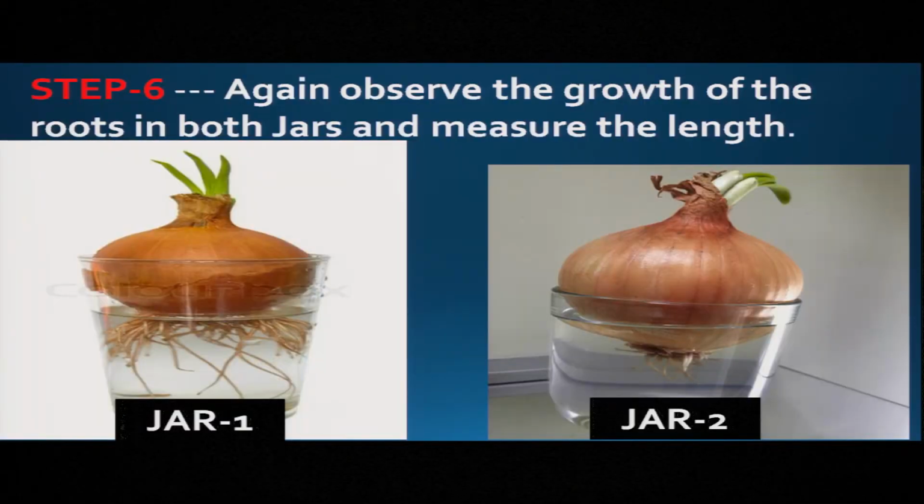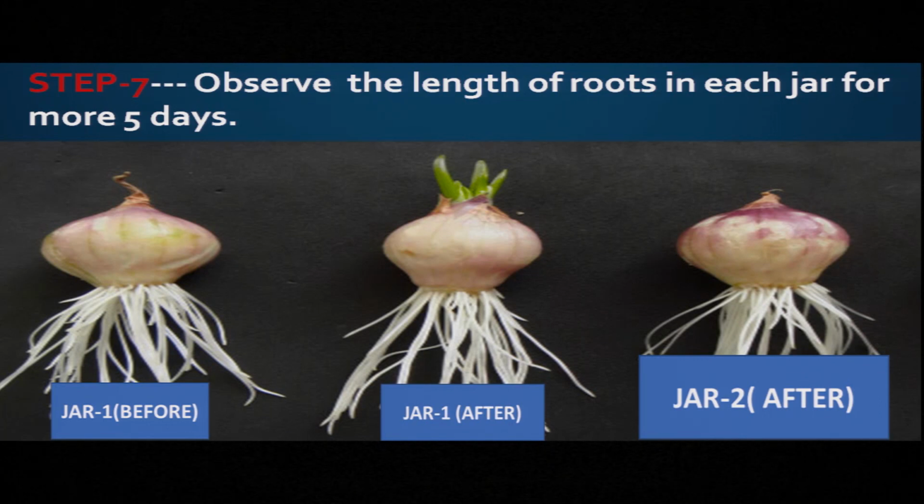Again, you place them in the respective jars, observe the growth of the roots in both jars and measure the length. Look at the picture, you have to do it in the same way. Now listen, this is my experiment or observation. What I found was that in jar 1 there was no change. Before there was growth, and after a few days also there was growth. The growth continued. But in jar 2, after cutting the root tip of the onion, there was no growth at all. It remained as it is.